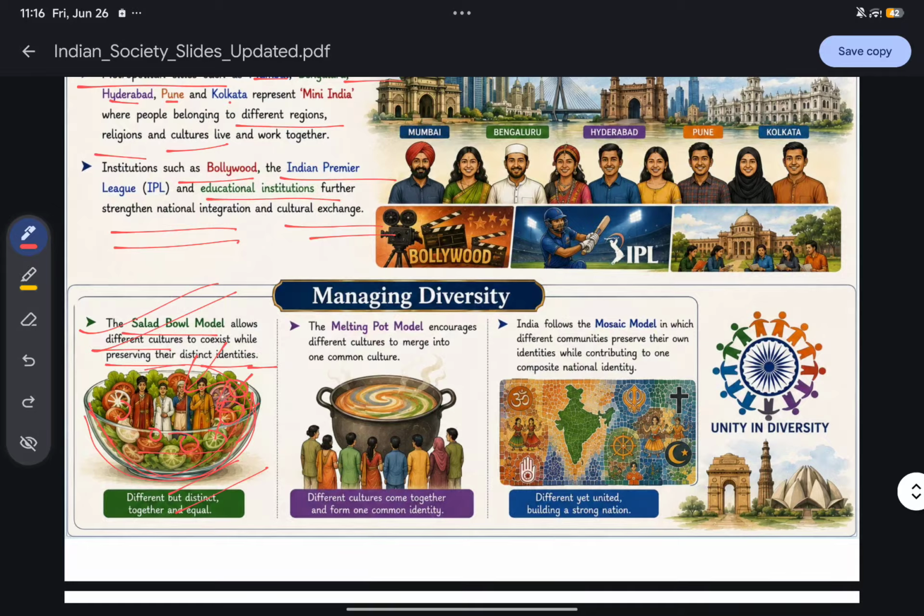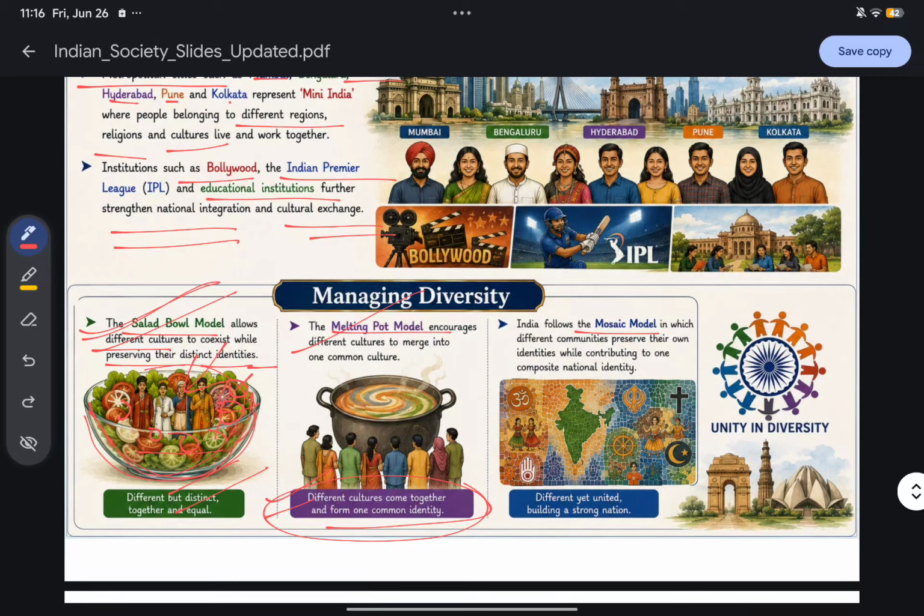For example, in America, we can say that this type of thing is there. Then the second model is the melting pot model, where different cultures come together and form one common identity. Okay, and third, India follows a mosaic model. This is the most important. We do not follow the salad bowl model or the melting pot model.